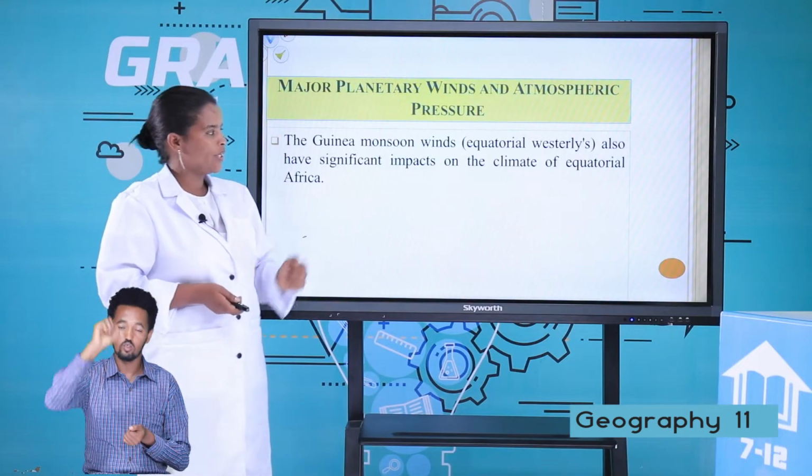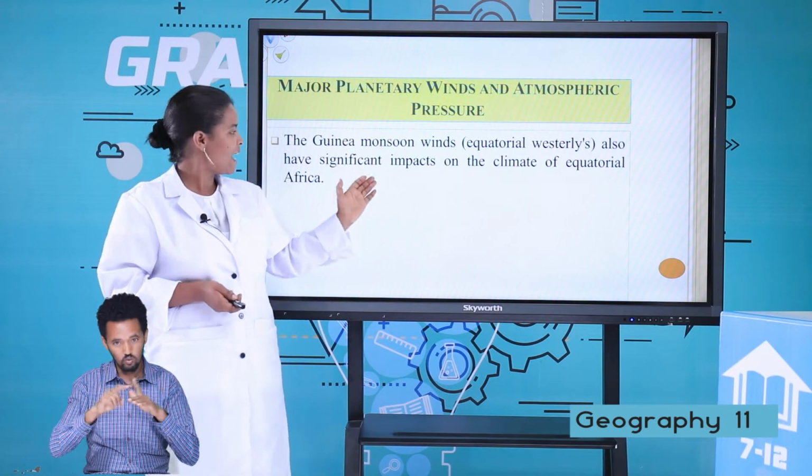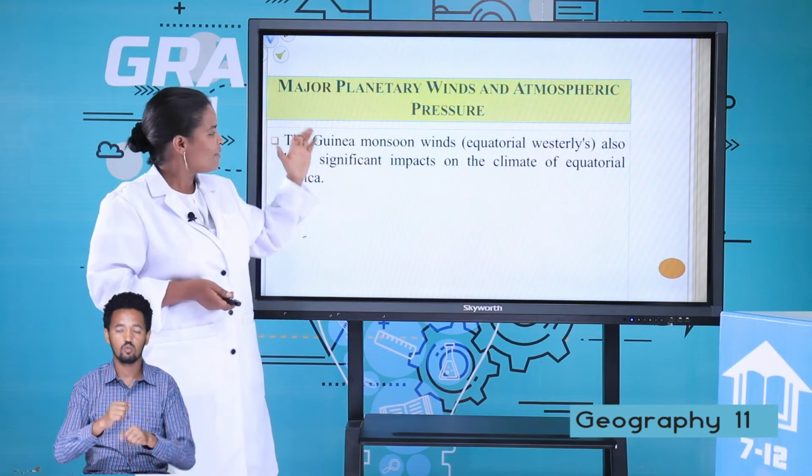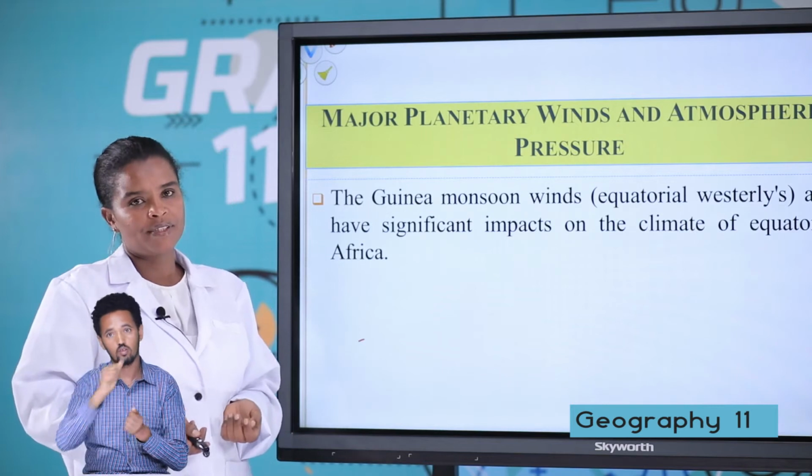The Guinea monsoon wind, or the equatorial westerly wind, which started from the Atlantic Ocean, has a significant impact on the climate of equatorial Africa.